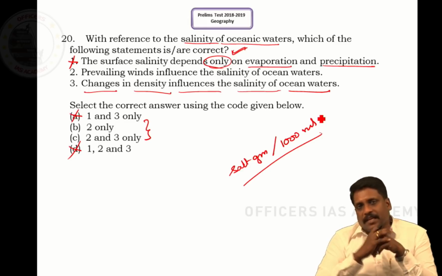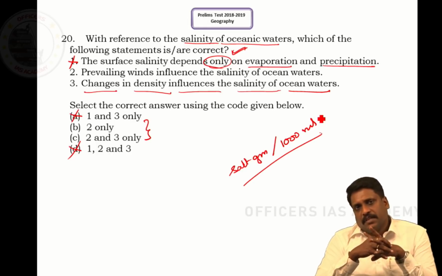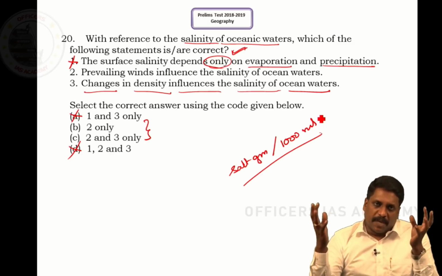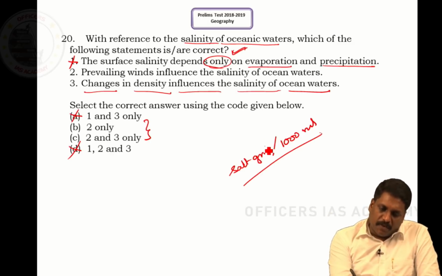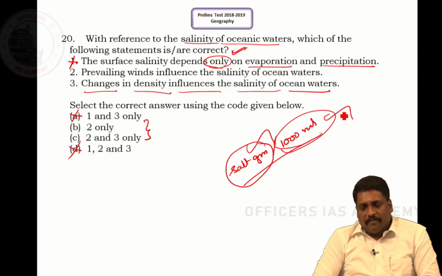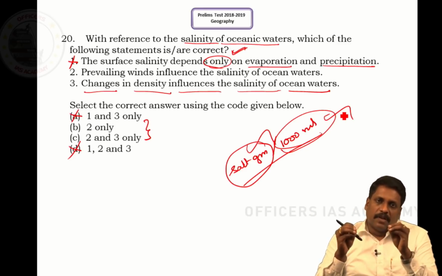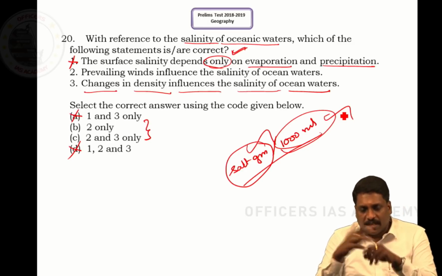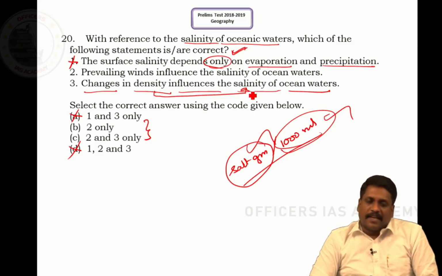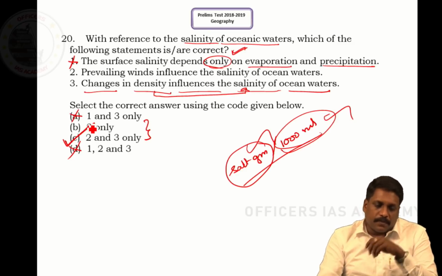You call that salinity. Now, density results in differences. If a water body becomes more dense, the grams measured in weight will not change, but the volume will change, whether it is expanding or contracting. So the salinity pattern will change. If that is the case, density can very well result in a difference in salinity pattern. So what is the answer? The answer for this question should be C, that is 2 and 3 only.